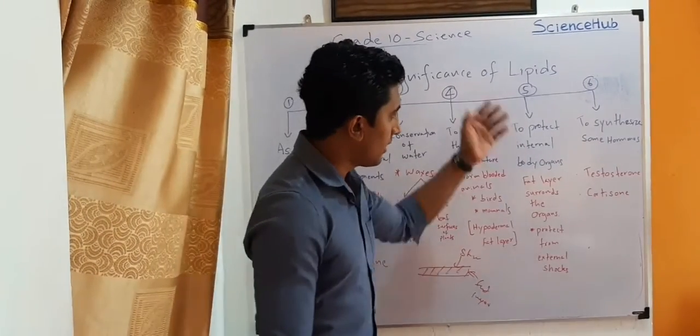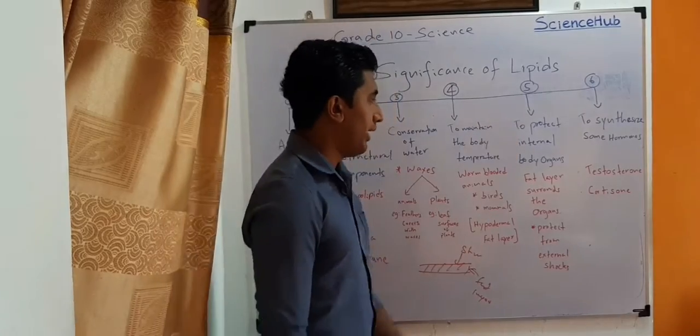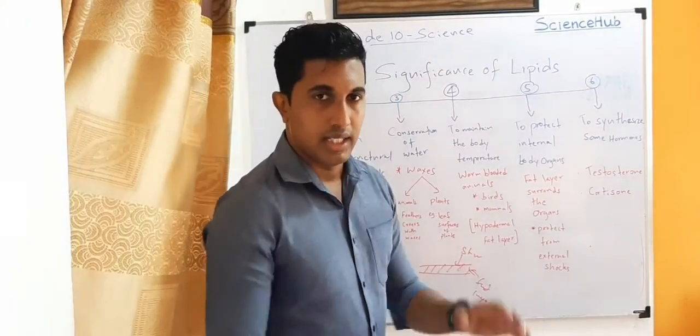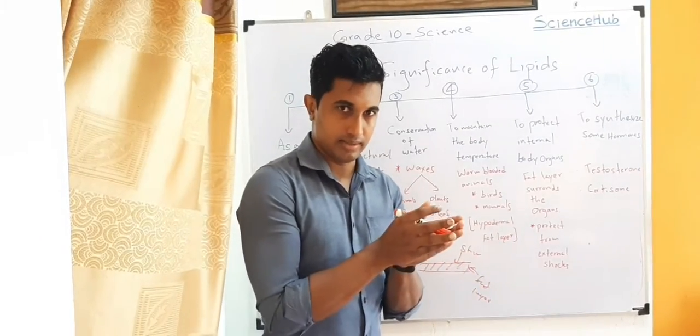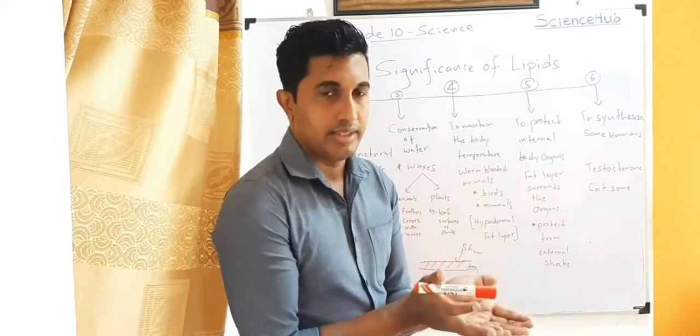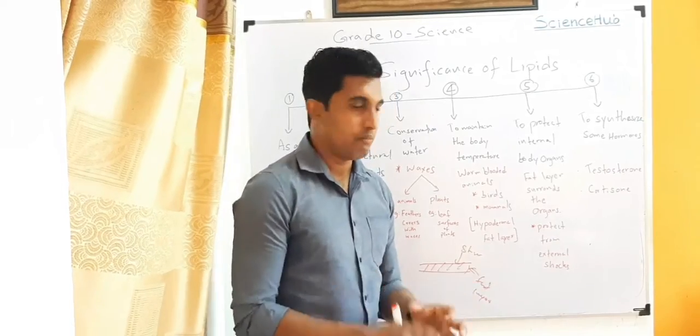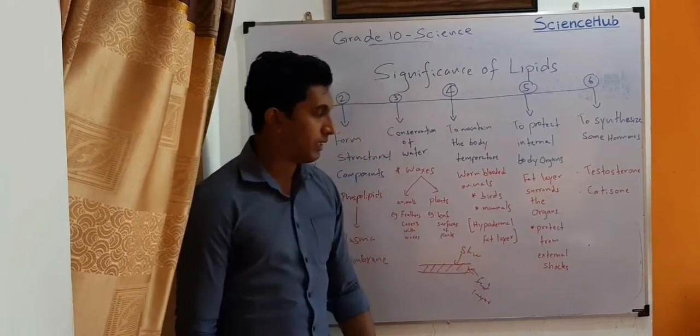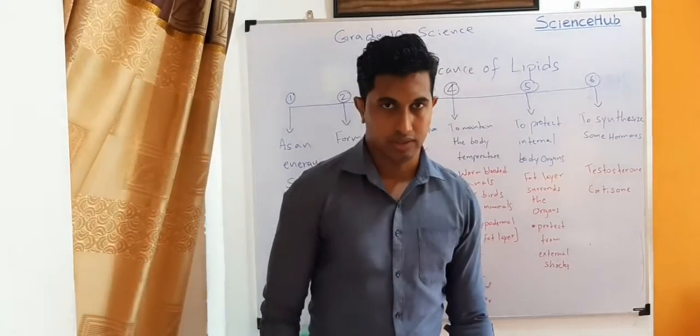The other thing is to protect internal body organs. There is also a fat layer surrounding some body organs. The fat layer surrounds the organ and protects it from external shocks.